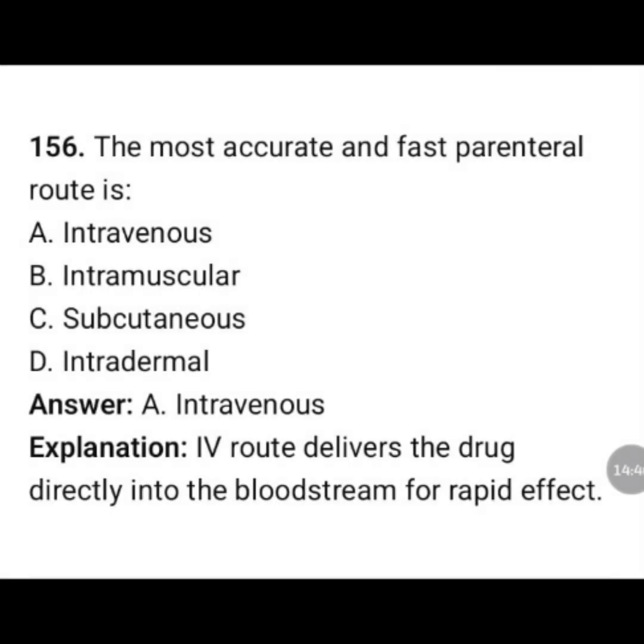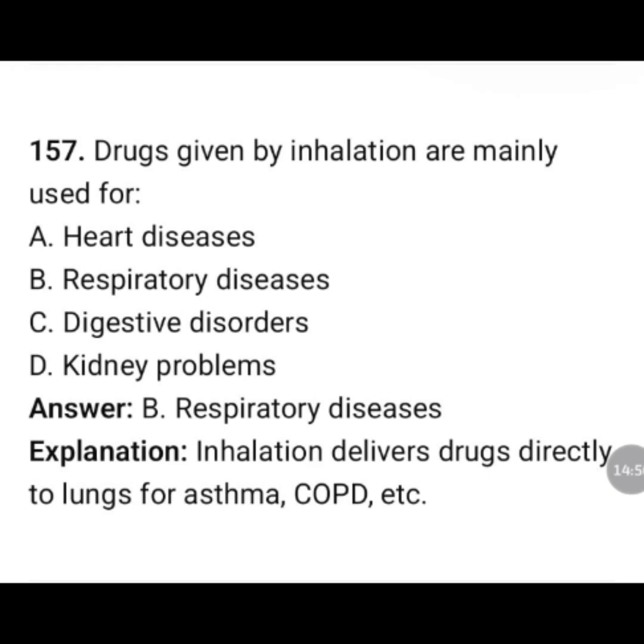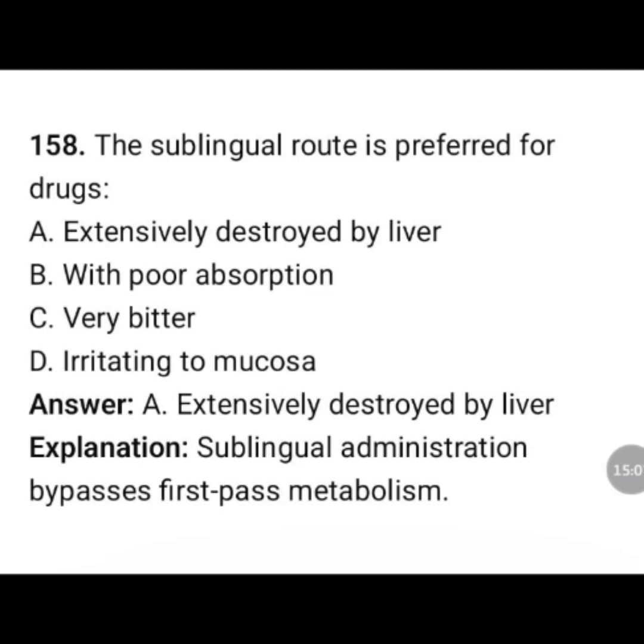The most accurate and fast parenteral route is: intravenous, intramuscular, subcutaneous, intradermal. The correct answer is option A, intravenous. IV route delivers a drug directly into the bloodstream for rapid effect. Drugs given by inhalation are mainly used for: heart diseases, respiratory diseases, digestive disorders, kidney problems. The correct answer is option B, respiratory diseases. Inhalation delivers drugs directly to lungs for asthma, COPD, etc.